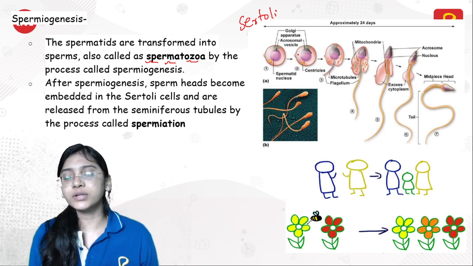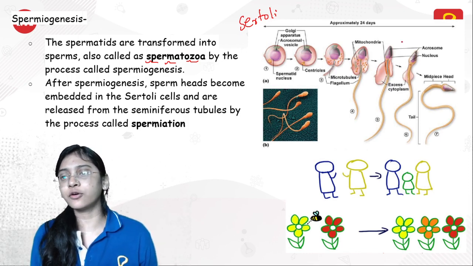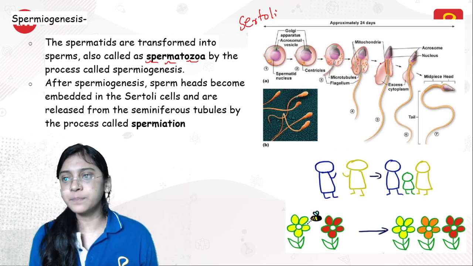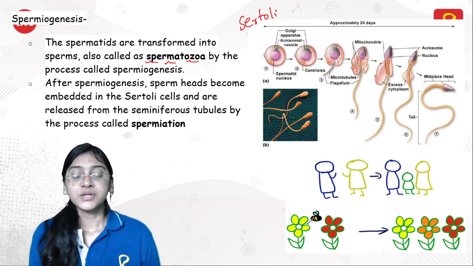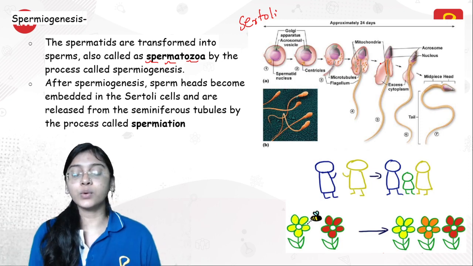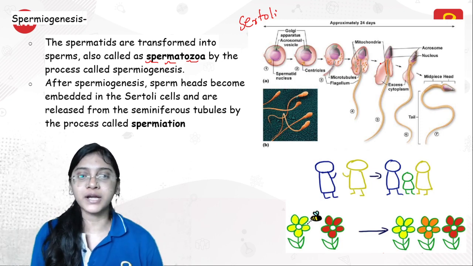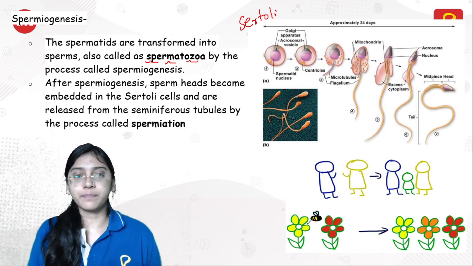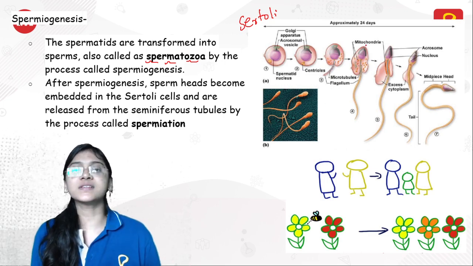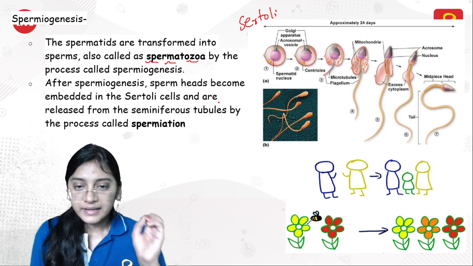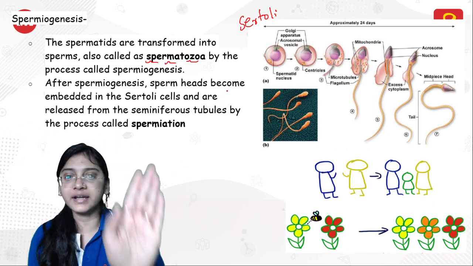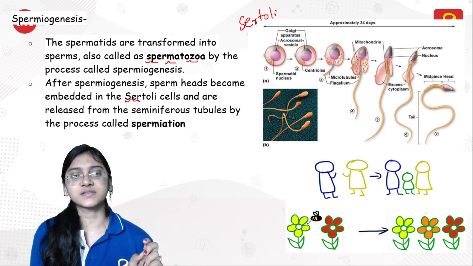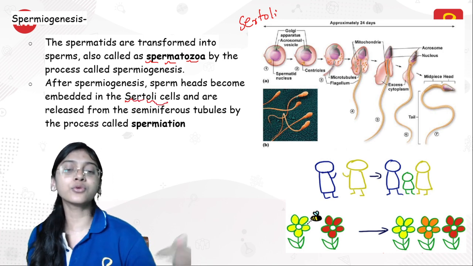Slowly you see development of the head, neck, tail, and before that the middle piece. So the spermatid has now become a sperm or spermatozoa by developing certain different parts. After spermiogenesis, sperm will embed their head in Sertoli cells so that they get entry to go out.